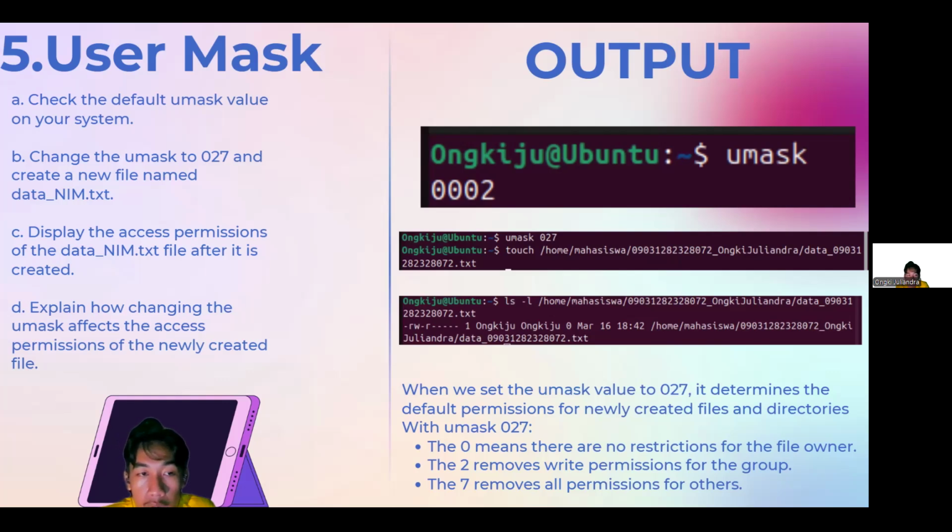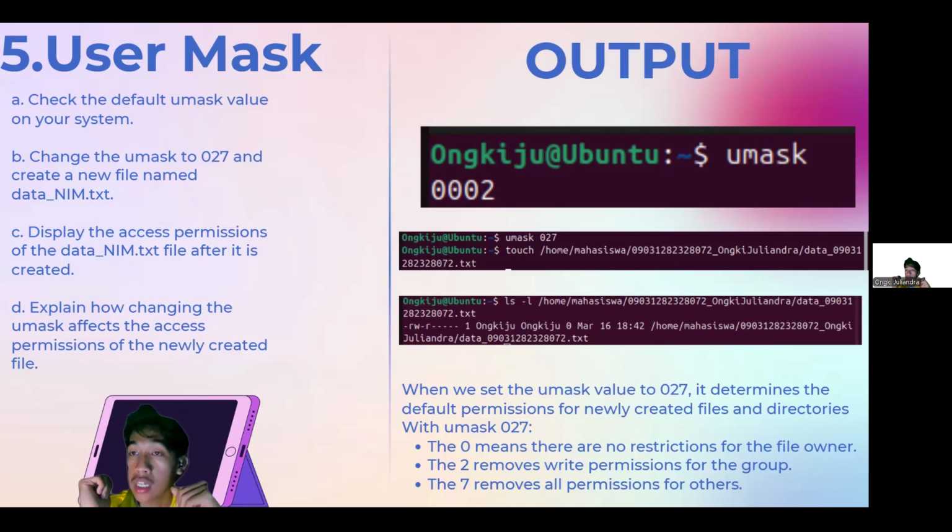Okay, after that I'm going to explain how changing the umask affects the access permission of the newly created file, that is, the data_name file. When we set the umask value to 027, it determines the default permission for newly created files and directories.